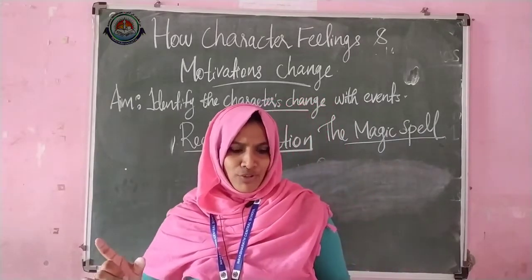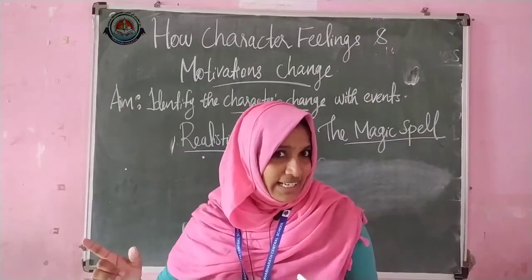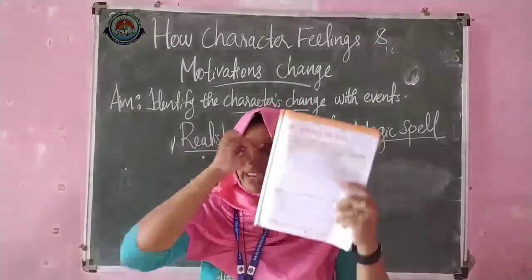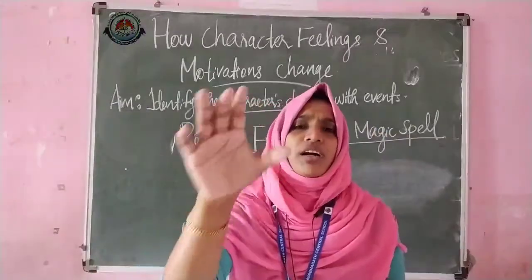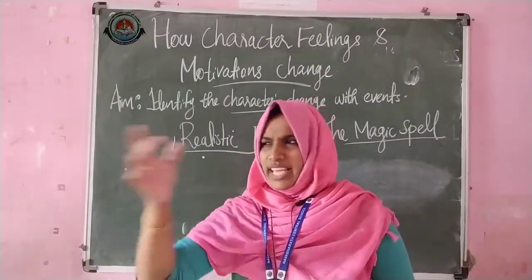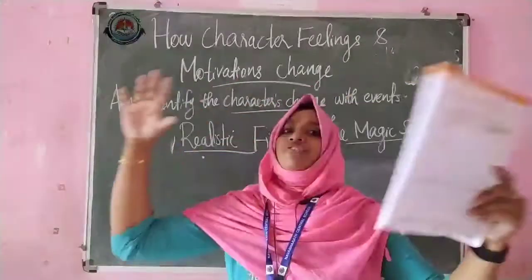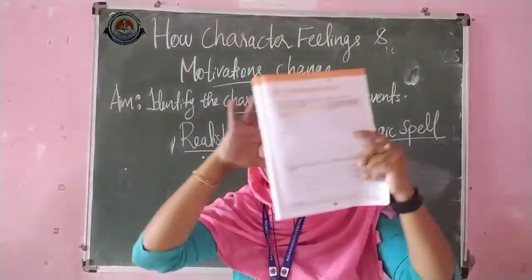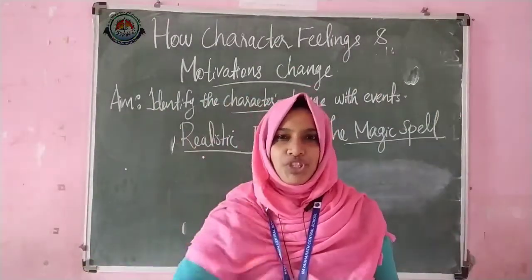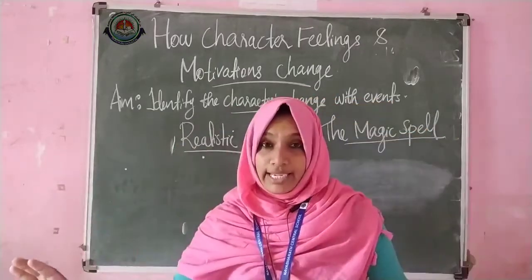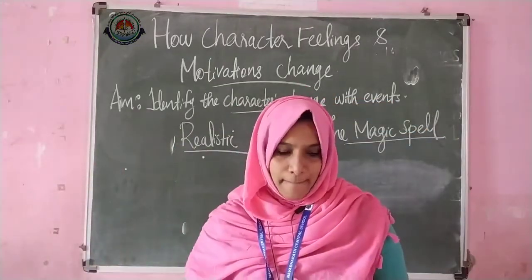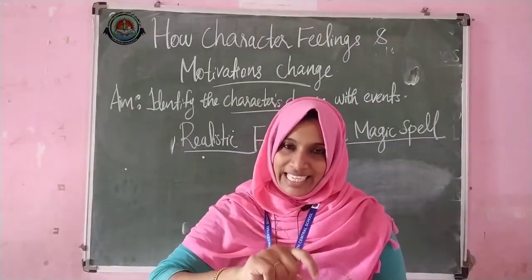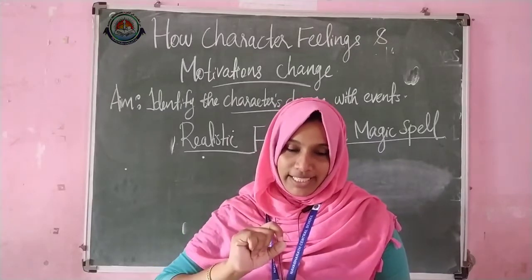At the beginning of the story, Ammu and Anu felt ashamed to push the car in front of the whole school, in front of their friends. They felt so angry and also ashamed. But here, this is happening in the middle part.